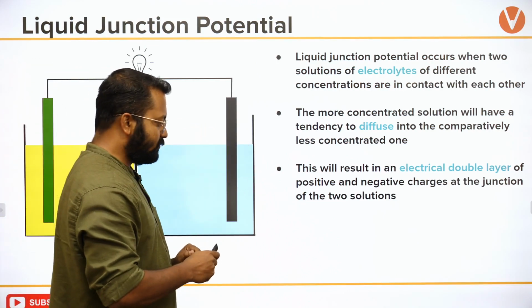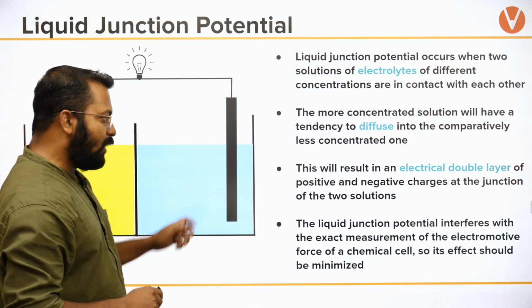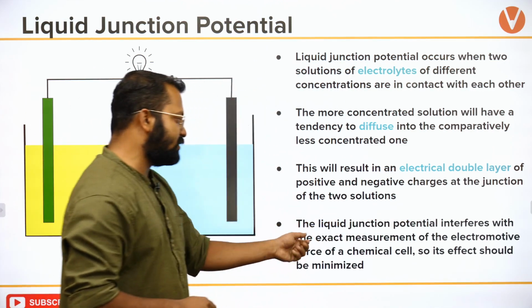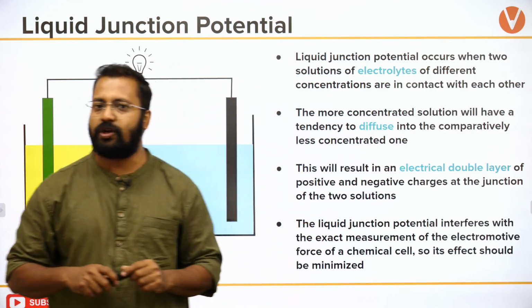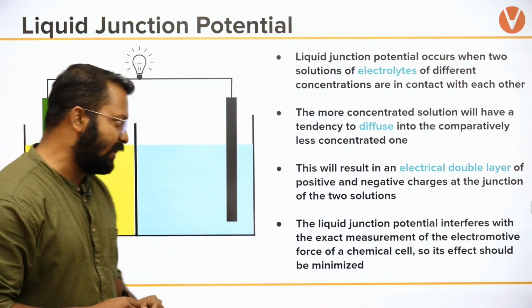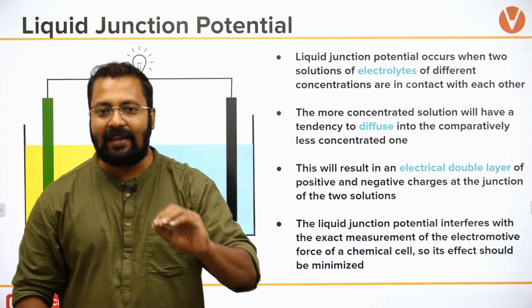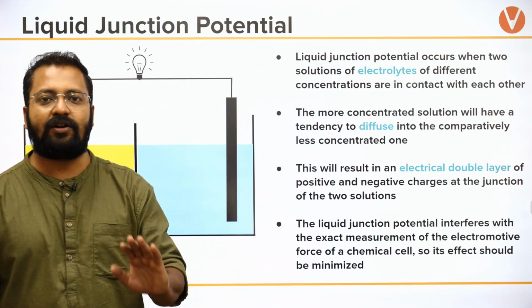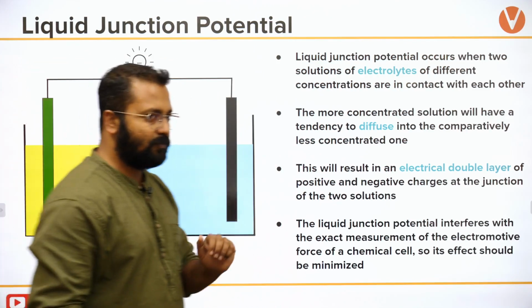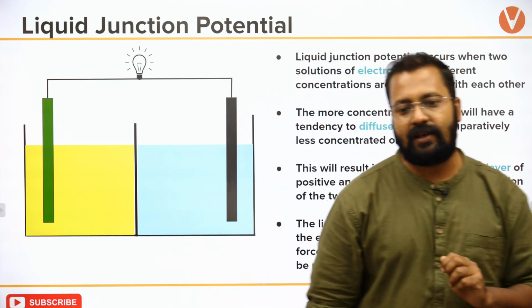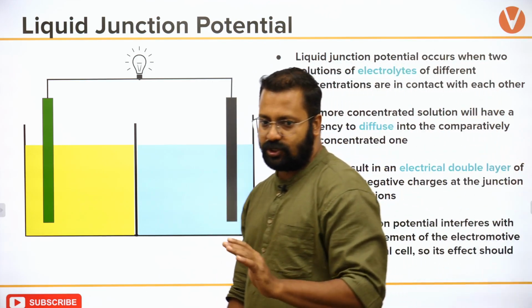Because of this, the liquid junction potential interferes with the exact measurement of the EMF of the cell, and so its effect should be minimized. I need to minimize the effect of liquid junction potential.